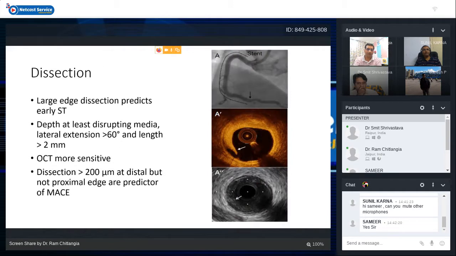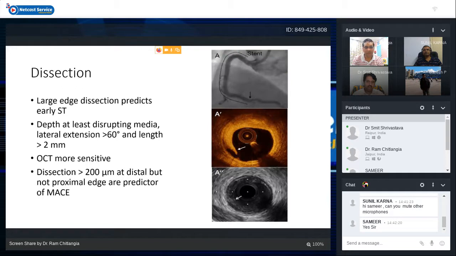Regarding edge dissections, they also predict early stent thrombosis, and the edge dissection can interrupt the intima, it can interrupt the media, or it can reach up to adventitia. So the more extensive the dissection is, the more problem for you during PCI. Depth of at least disrupting media will be considered a significant dissection, with lateral extension of more than 60 degree arc. That is, the arc of dissection is more than 60 degree and length of more than 2 mm will always be considered significant. OCT is definitely more sensitive as compared to IVUS for detection of these dissections.